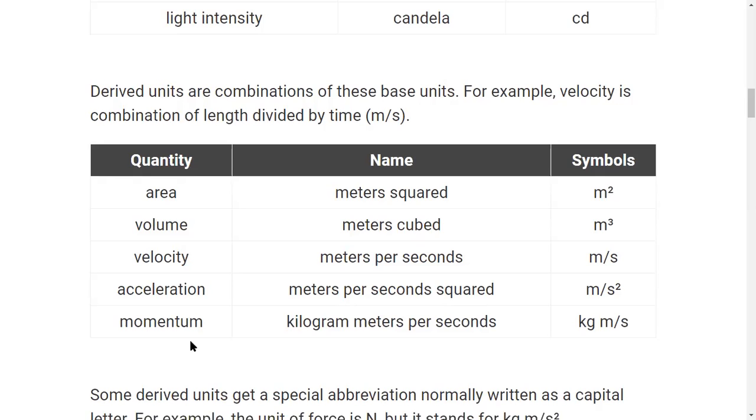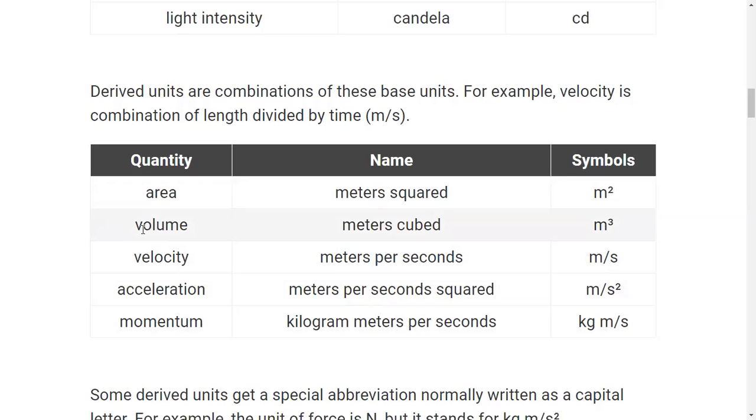Its unit name is meter squared and its symbol is m², because the symbol of meter is m, so m times m equals m².